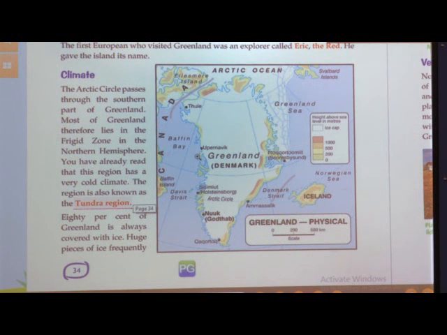As it is in the North Pole, I am repeating again and again that Greenland is in the North Pole, in the northern hemisphere. So, what happens? The area above the Arctic Circle is all covered with ice and snow. Only the 20% which is below the Arctic Circle, the southern part, has a warm climate.